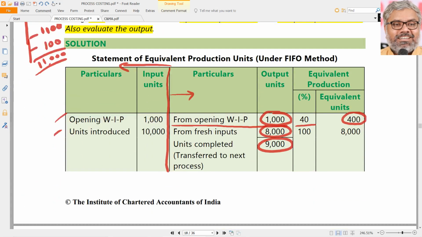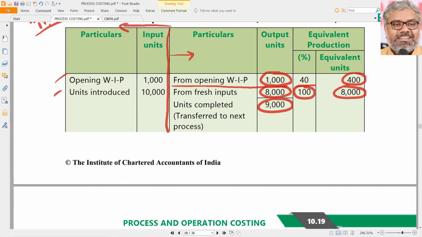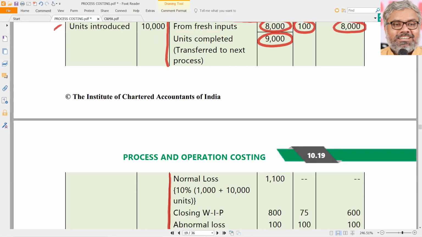So 1000 is done. 8000 will be from the fresh units. And how much work has to be done on them? Fresh units, right? Freshly introduced also, freshly completed also. Definitely 100% work has to be done on them. So 8000 is the equivalent number of units for fresh input. So 9000 we have the count now. Out of 11,000, 9,000 we have the count.